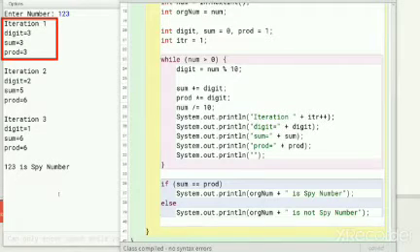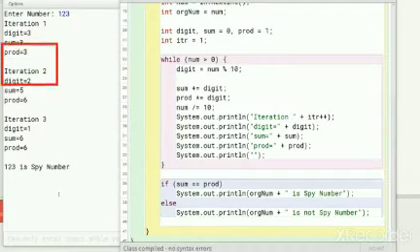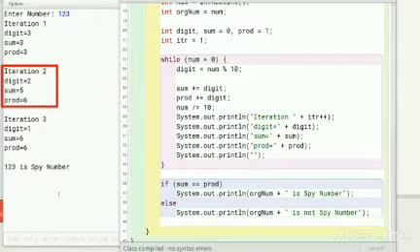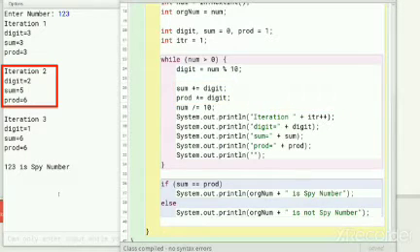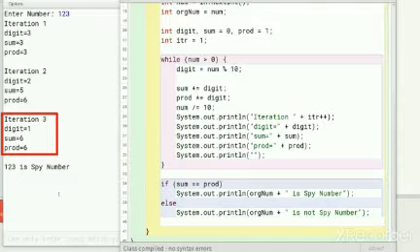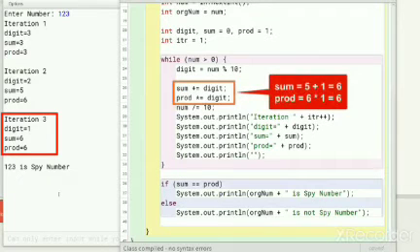Program control goes back to the beginning of while loop and tests the condition. As number is greater than 0, second iteration of while loop starts. Digit 2 is extracted from the number, sum becomes 5, product becomes 6, the number is truncated to 1 and second iteration of while loop completes. Again, program control goes back to the beginning of while loop. Condition is still true as number is greater than 0. Last digit of number is extracted, sum becomes 6, product remains 6, the number is truncated to 0 and third iteration of while loop completes.